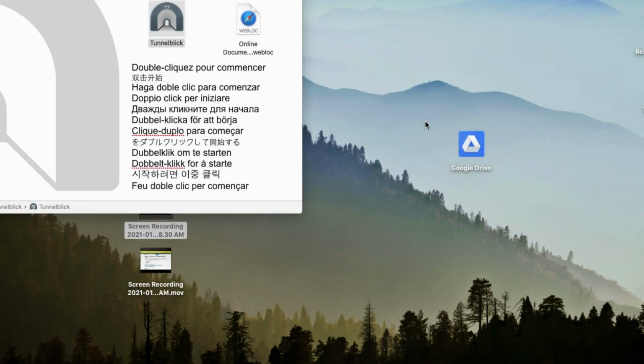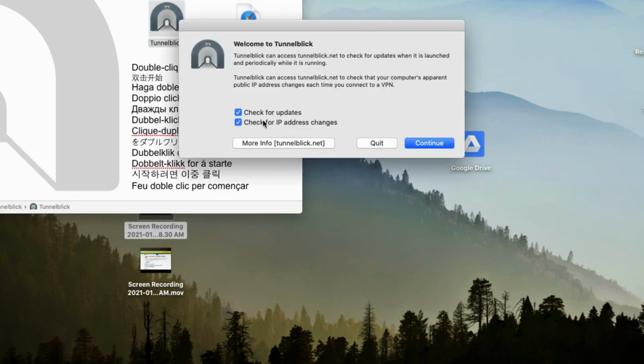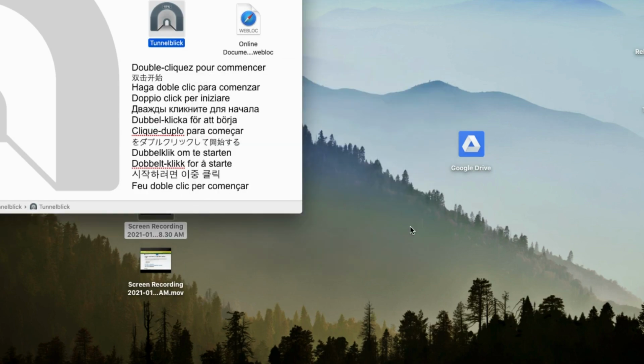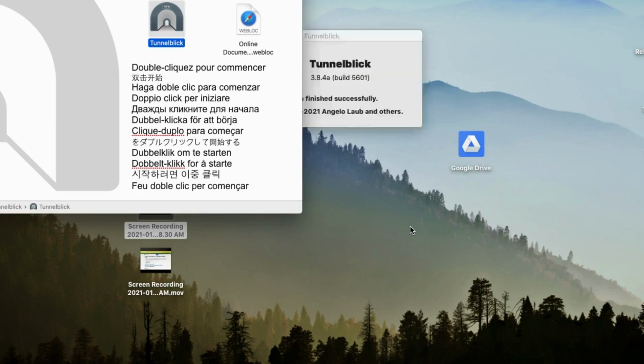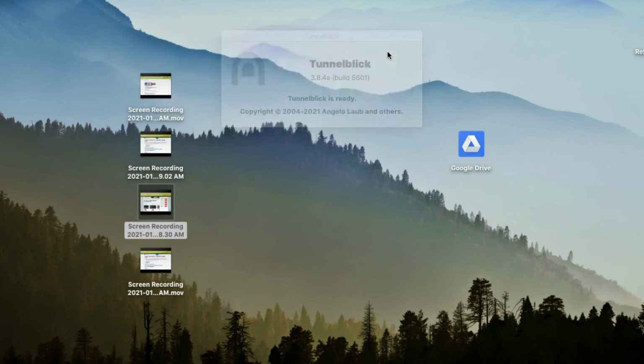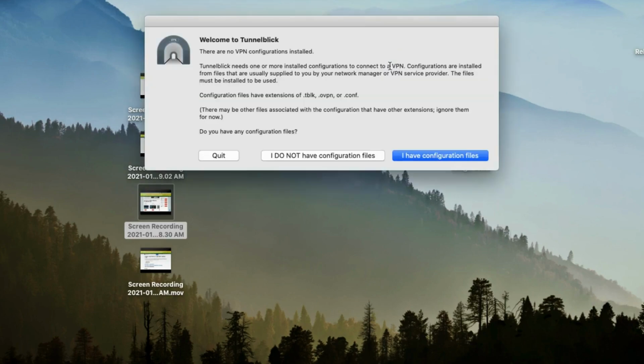Click on open here and it will open, and if you want to check for updates, you can check it or uncheck it. Then click on continue. It will ask for the system password, your laptop's password. Once you enter it, Tunnelblick will open and start in a few seconds as shown here. Wait for it to start. Depending upon the speed of your laptop, it will open.